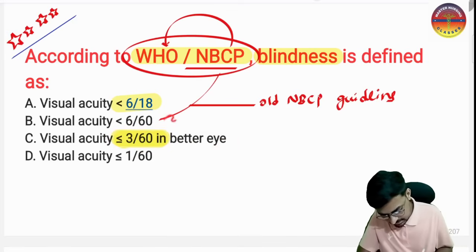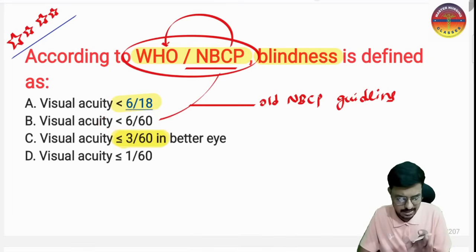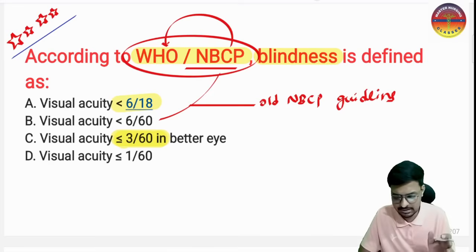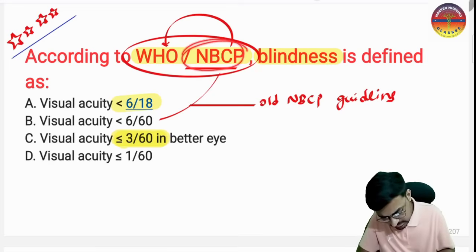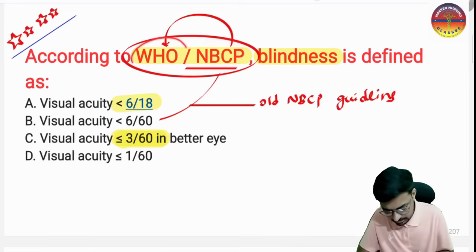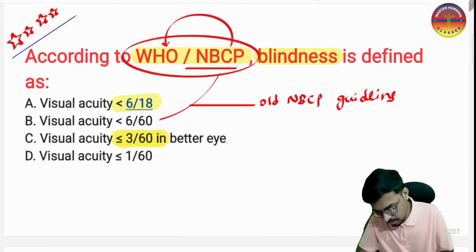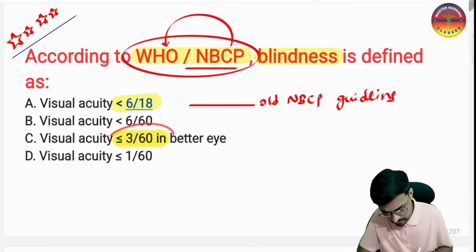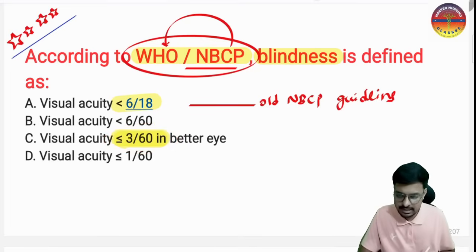And this 6 out of 60 is the old guideline. This was the controversy between the WHO and National Blindness Control Program guidelines. Now the National Blindness Control Program guidelines are also following the WHO guidelines, and they have removed the old criteria and have the new criteria, that is visual acuity less than or equal to 3 out of 60.